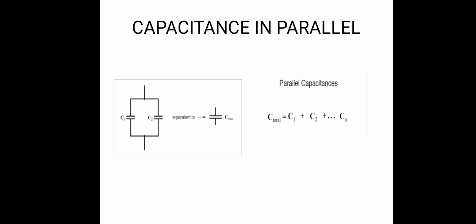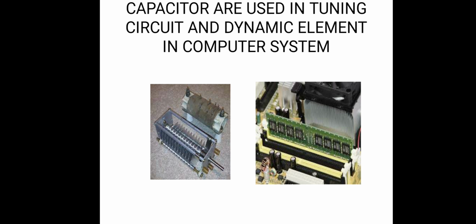The total capacitance of capacitors connected together in parallel is actually calculated by adding the plate areas together. Capacitors are used in tuning circuits and dynamic elements of computer systems.